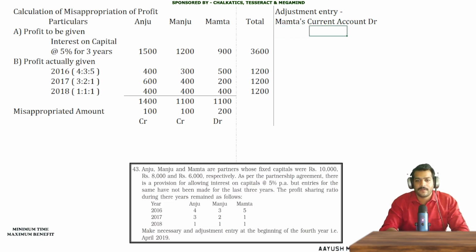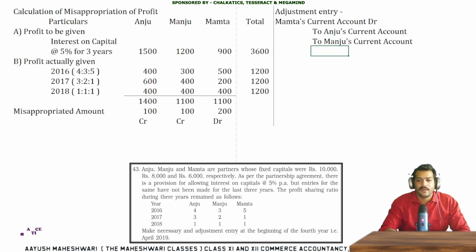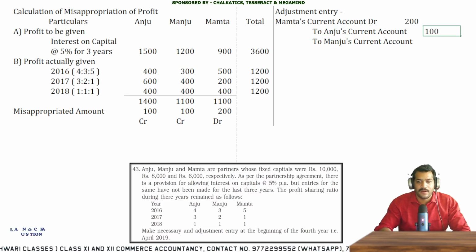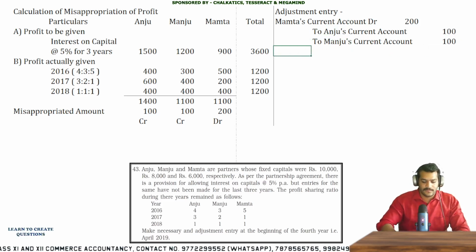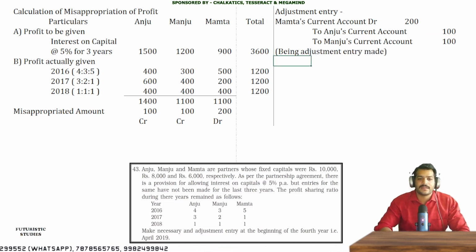Mamta's current account debit to Anju's current and to Manju's current. Fine. So the amount is 200 here, 100 and 100. The narration for this entry being: adjustment entry made. Here it is done.